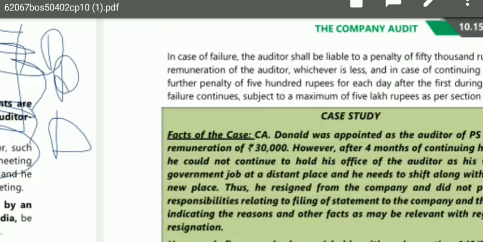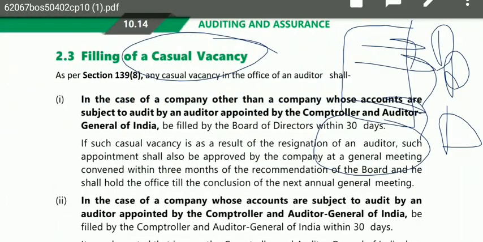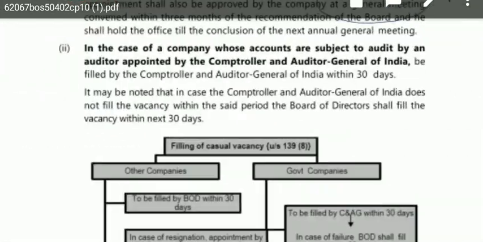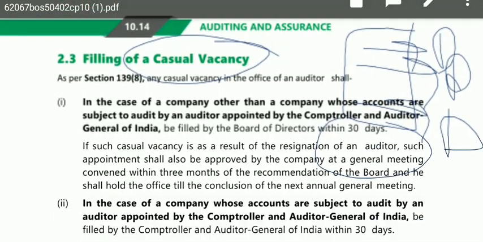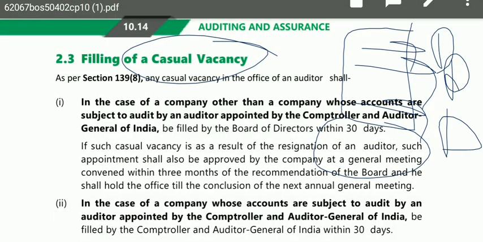Now because your auditor is gone, you have to place another person on that seat of the auditor. So how will you fill it? Now there are two cases. One is your government company, and the other is your non-government company. Just focus on the language they have put: in the case of a company other than a company whose accounts are subject to audit by an auditor appointed by C&AG.